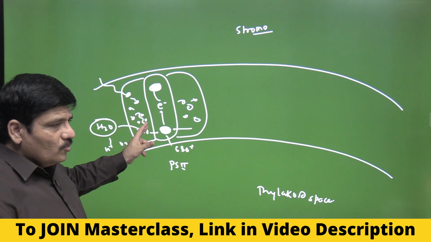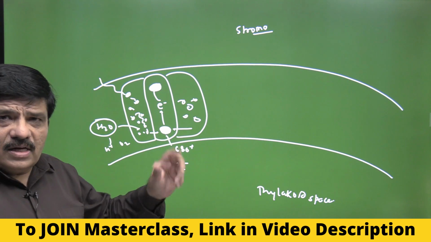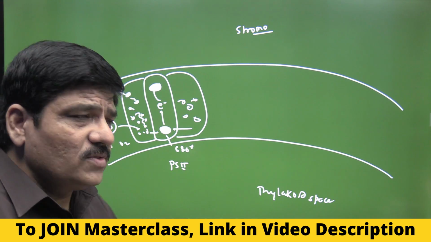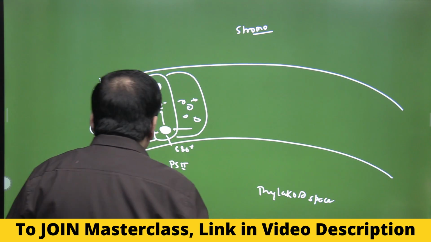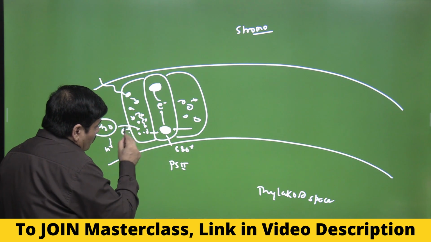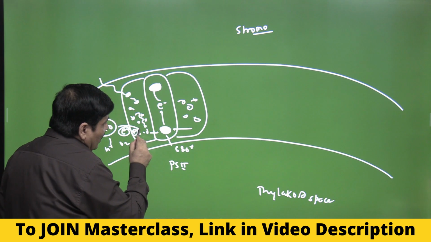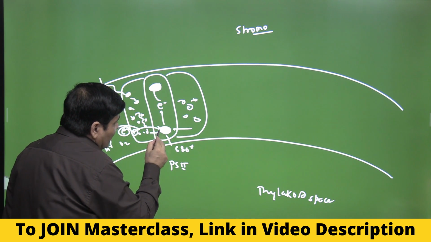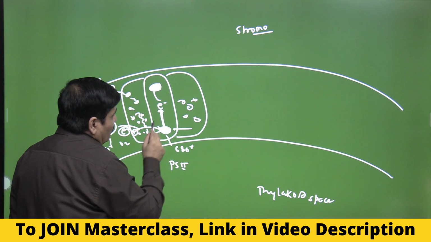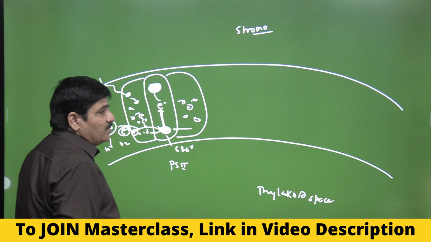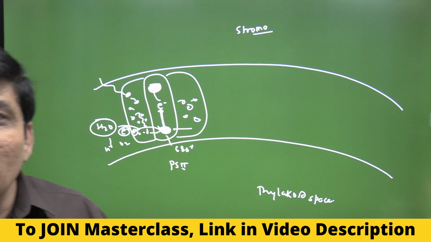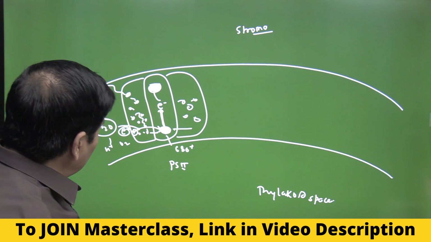When two molecules of water undergo complete photolysis, one molecule of oxygen will be released, along with 4 protons and 4 electrons. Try to keep track of the electrons, because these electrons one by one fill up the gap produced by the ejection of the electron from the reaction center of PS2, which was accepted by the primary electron acceptor within photosystem 2. I hope this is now absolutely clear.